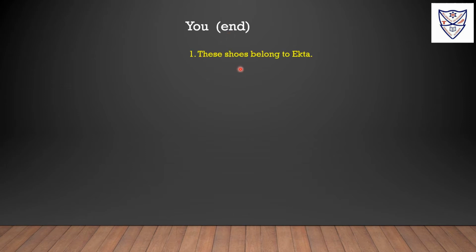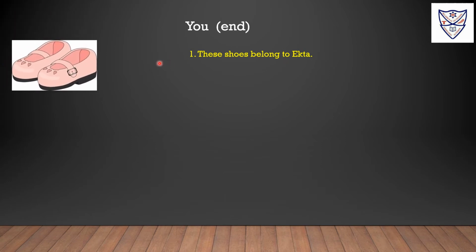These shoes belong to Ekta. You here is an object pronoun. These shoes belong to you. Ekta is a noun and it is in the place of the object. So we are using: these shoes belong to you. Instead of Ekta, we are using the object pronoun, that is you.